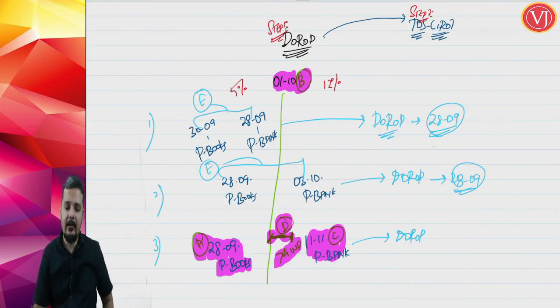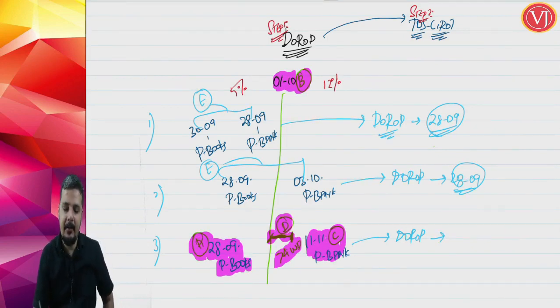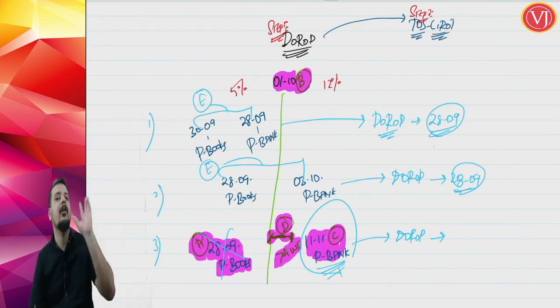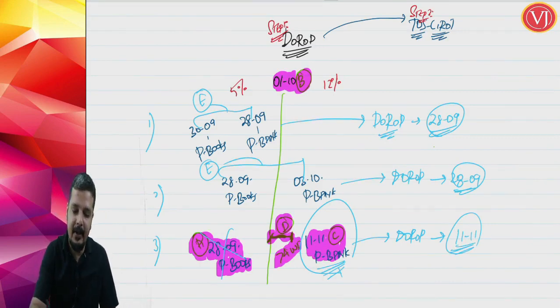In that scenario, the special rule will come into picture, and it tells that now the answer will be credit in bank account. Date of receipt of payment will be credit in bank account, not payment book entry, because book entry is actually a bogus entry. So the answer will be date of credit in bank account, which is 11th of November.